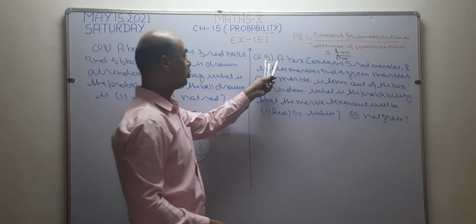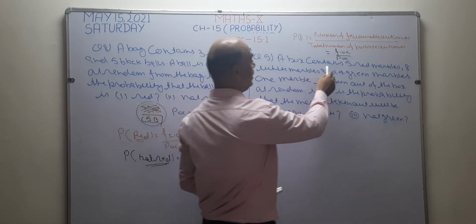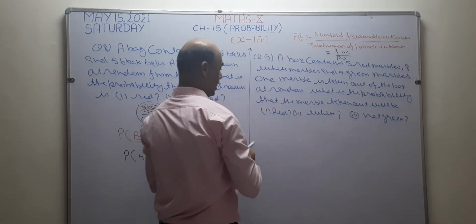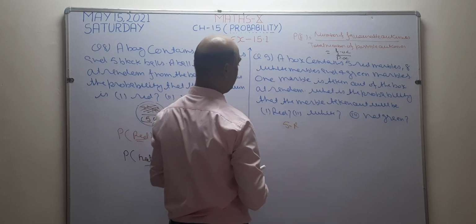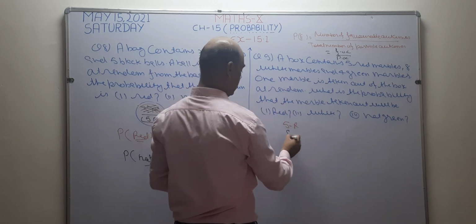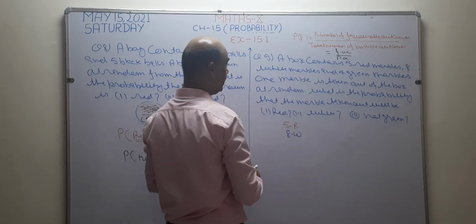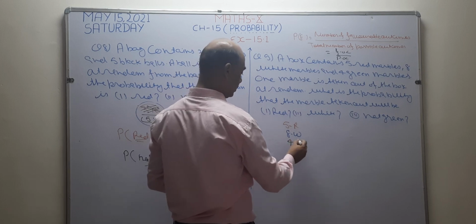Now I am going to solve question number 9. See what is given in question number 9. A box contains 5 red marbles. Again, 5 red marbles are there. After that, 8 white marbles. I write here 8 white marbles and 4 green marbles. 4 green marbles are there.